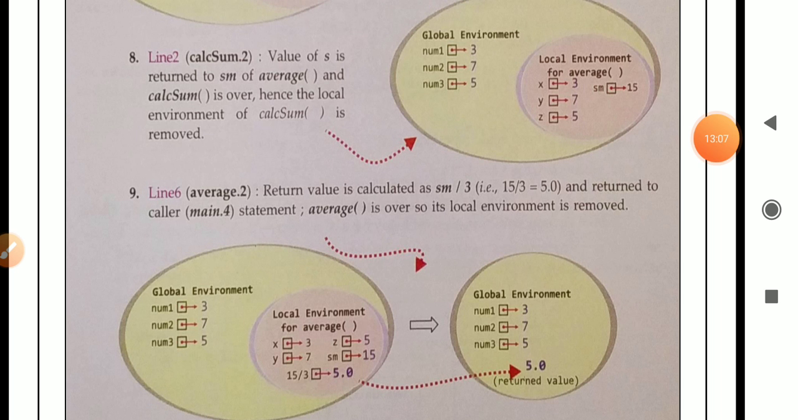Hence the second function, the name of the function is average. After calculating the average, it will return, means it will return what? Sm upon sm/3, means the computed part, means the addition part, means total 3 numbers are there. After the addition of 3 numbers, it will divide by 3, so the average is calculated. And after returning the average, the second function, average, is also closed, means the local environment of function average is closed.